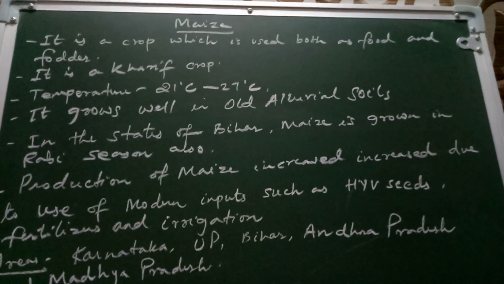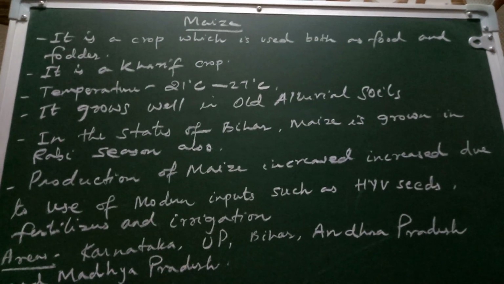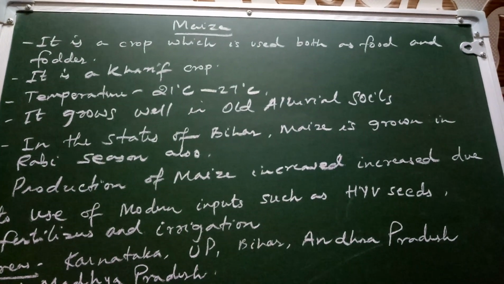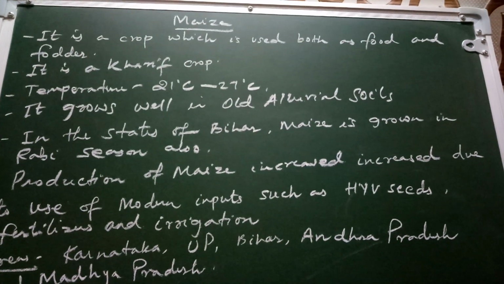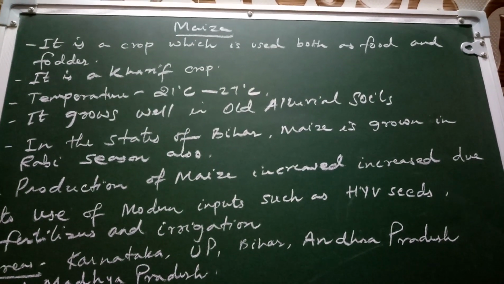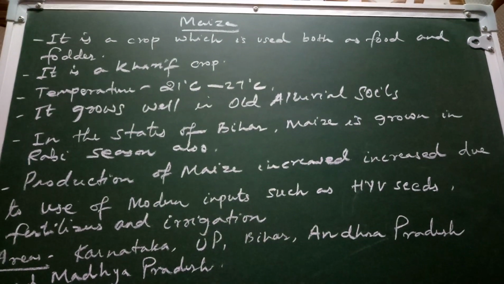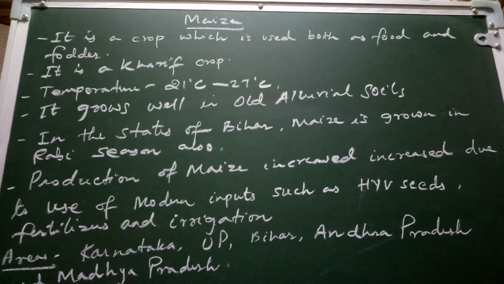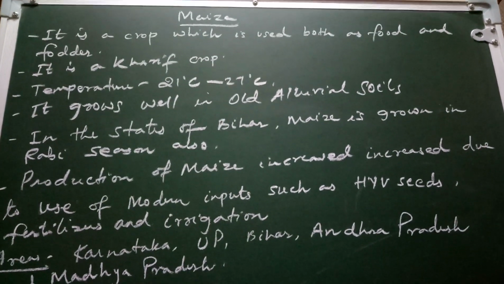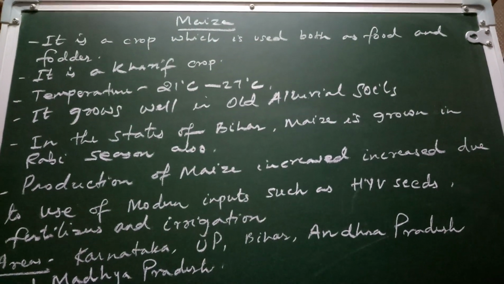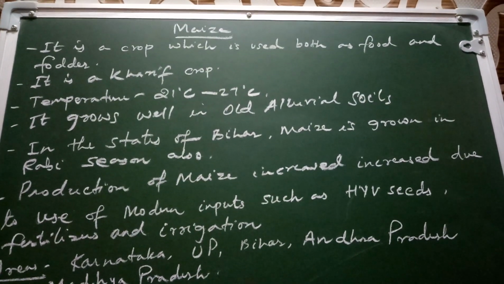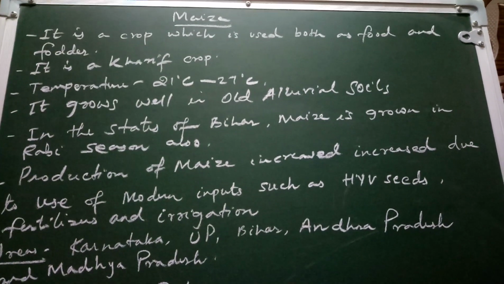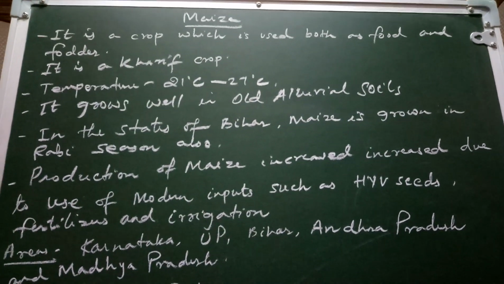Now after millets, let us discuss maize. Maize is a crop which is used both as food and fodder. Means it is consumed by human beings and it is also used by animals as food. It is a kharif crop. Maize requires temperatures between 21 degrees Celsius to 27 degrees Celsius. Maize grows well in old alluvial soil. In the state of Bihar, maize is grown in the Rabi season also.